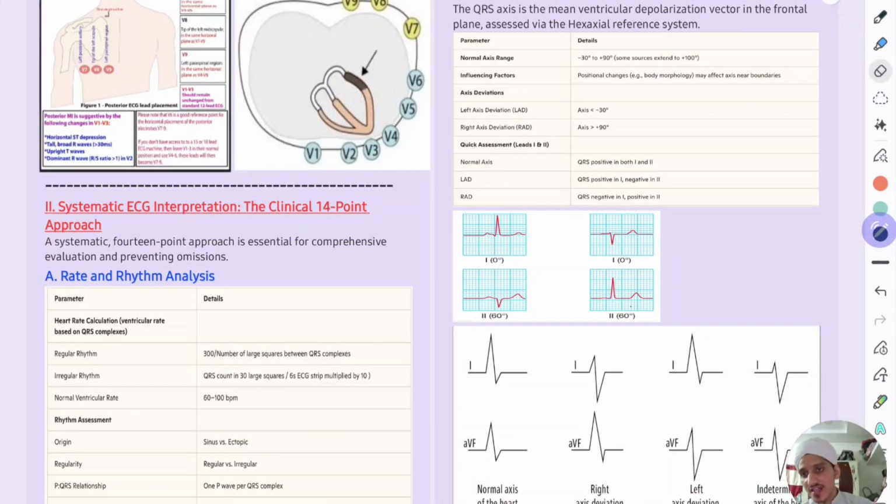So in the next class, we will learn systematic ECG interpretation, the clinical 14-point approach, step by step with maximum visual learning rather than theoretical learning.